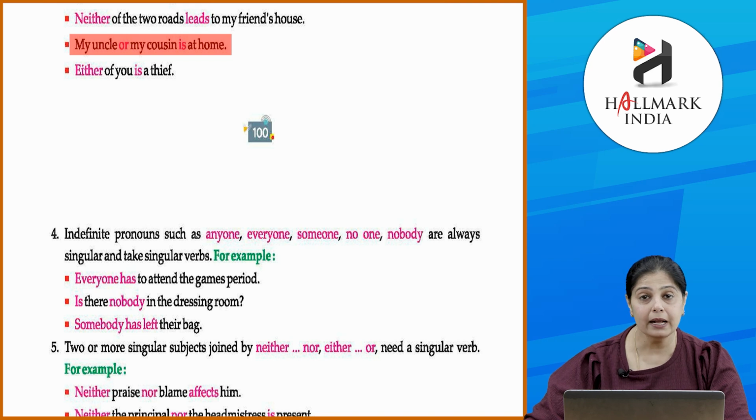तो यहाँ पे हम एक ही जन का ले रहे हैं. Instead of taking both, we are taking only one person, my uncle. Either my uncle or my cousin. So, एक ही को consider करें, इसके लिए is लिखा है. Either of you, तुम दोनों में से कोई एक, is a thief.